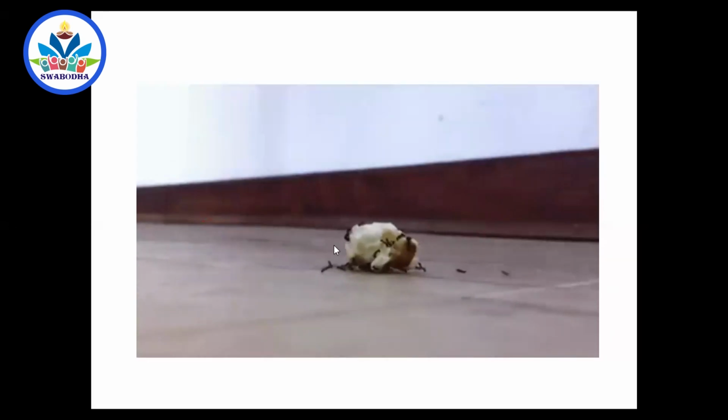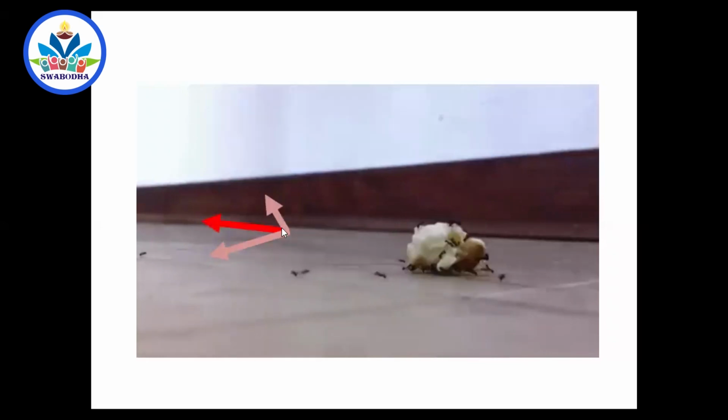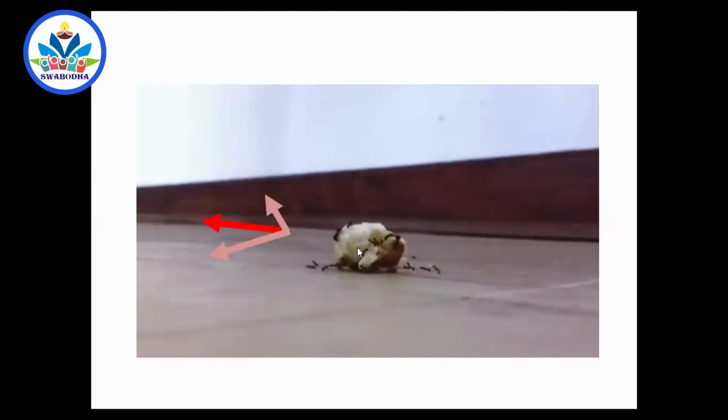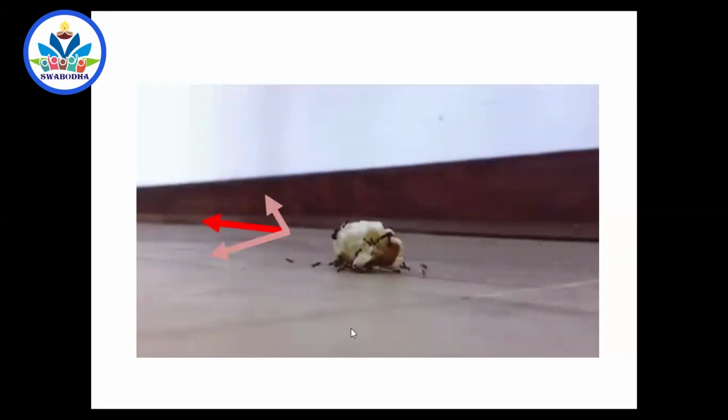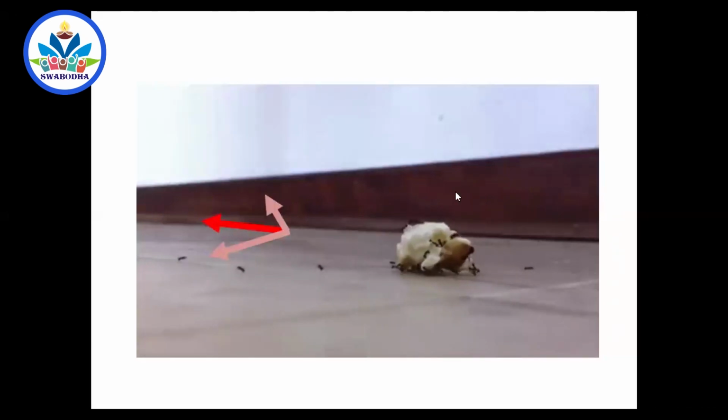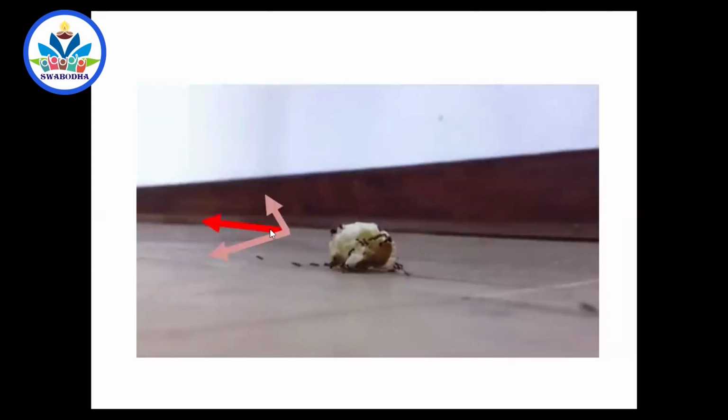But this main vector that I have marked with the dark red is the combination of many vectors. I have shown only two here. But see how many ants are pulling. But remember that since the food particle is moving towards left now, most of the ants are pulling it like this. Otherwise, it would have gone somewhere else. Suppose a few more ants pull it in the perpendicular direction, it would have turned in this direction. Suppose more ants had pulled it in this direction, it might have turned to the other direction. So always, most of the component vectors lie in the direction of the resultant vector. That's why the resultant is like this, right?